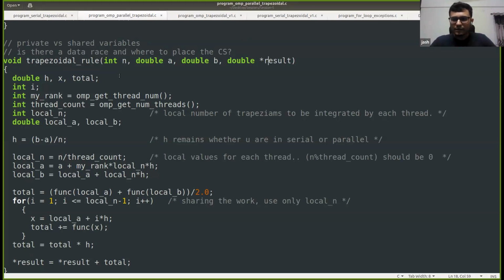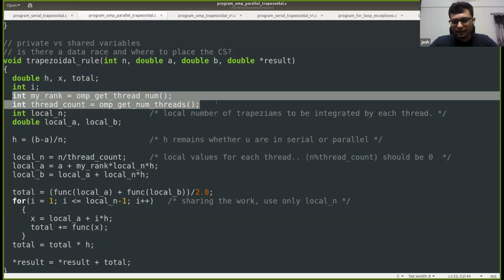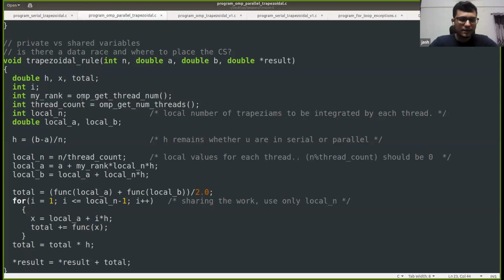I mean, the entire set of trapeziums now needs to be divided, and that will be done using local A, local B, and local N. So if you see here, we have declared local A, local B, and local N, as we discussed. And now we also need myRank and thread count, because we'll need the TID, or thread ID, of each thread and the total number of threads, which is thread count. We'll get them using our runtime routines.